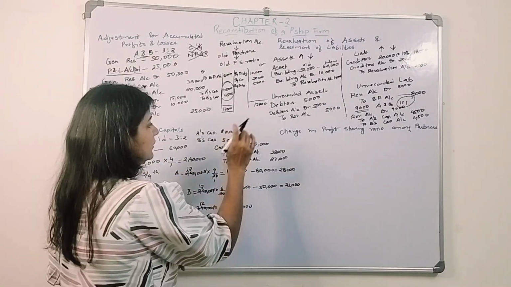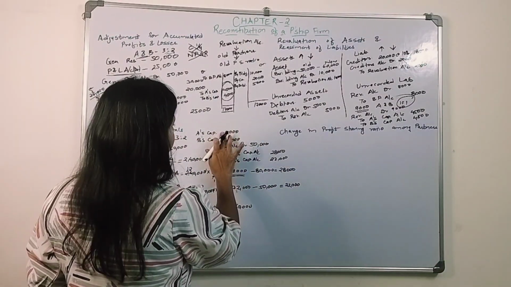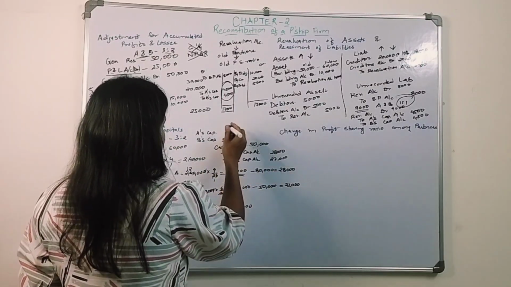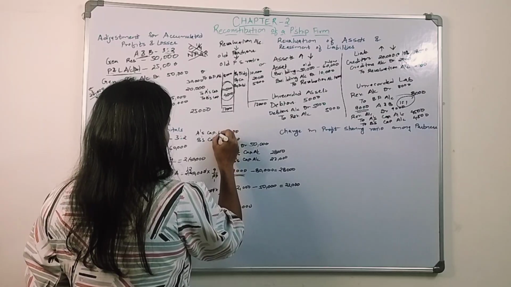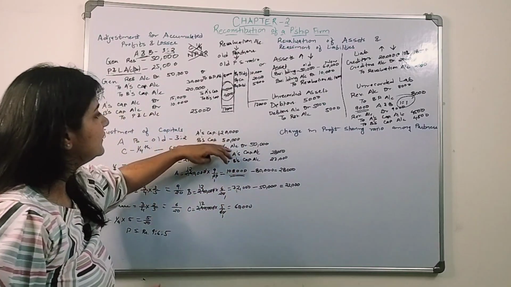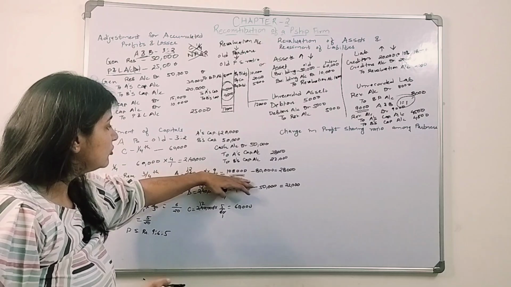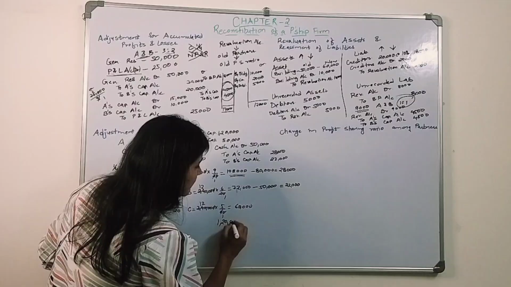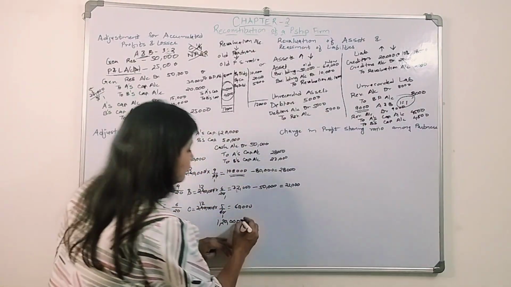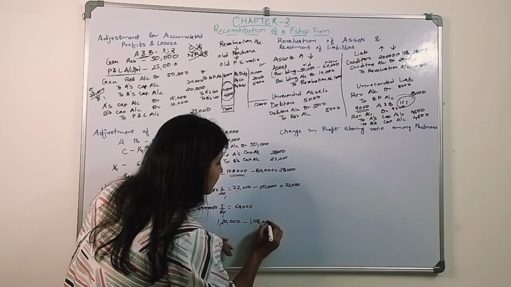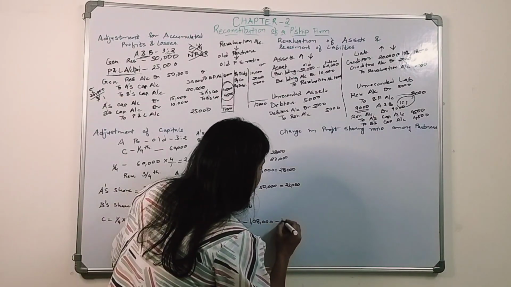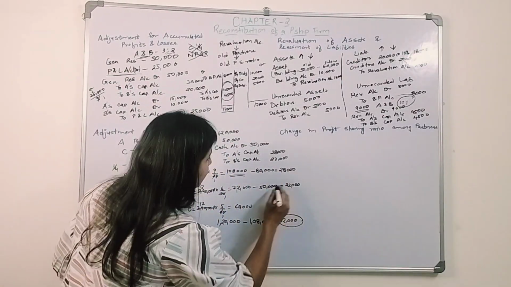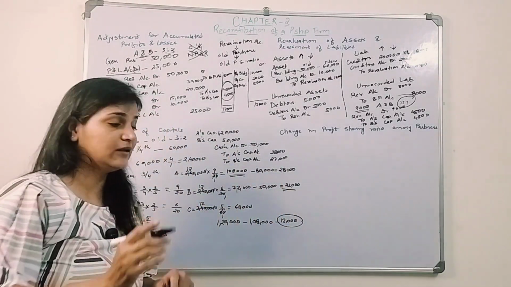Okay, now this is one situation. Maybe there could be a situation wherein, let's say, A's capital is 1,20,000. How much should it be? 1,08,000. And B's capital is 50,000, and it should be 72,000. A's capital is in excess. It is 1,20,000, it should be 1,08,000. That means he will withdraw 12,000 rupees, and B will bring in 22,000, the same amount.